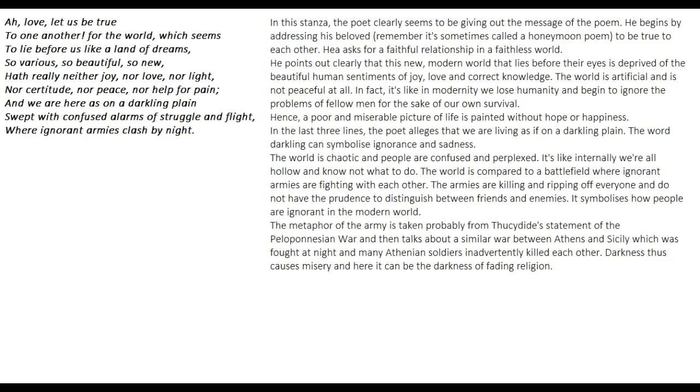So you can see that through this poem, the misery of the modern world is painted, and it kind of compels us to take action to bring about more peace and harmony in the world. The first two lines of this paragraph: let us be true to one another. Okay, this kind of means to say to us that at least in this modern world, which is full of sadness, we can be at least faithful to ourselves. So this is what was meant in the poem Dover Beach.